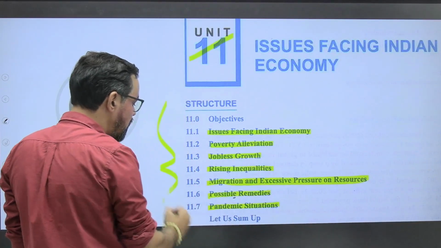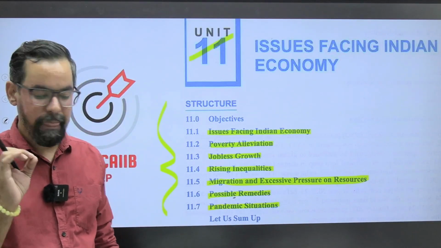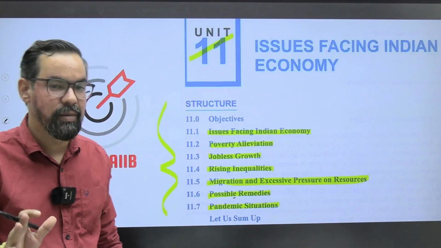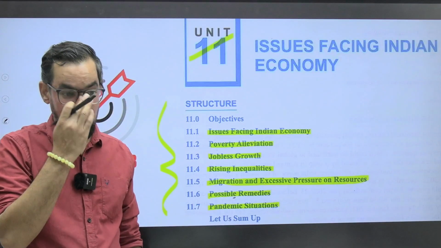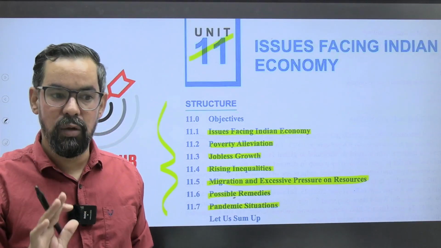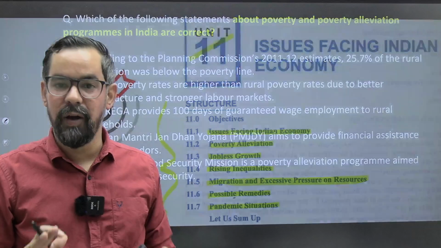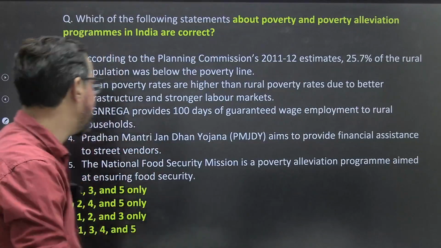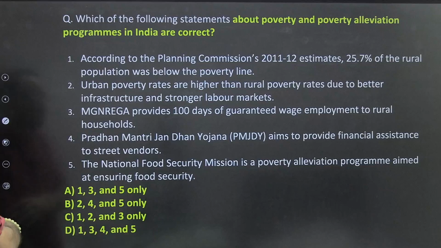You can expect half mark to 1 mark questions based on this unit. Most of the time they ask half mark and 1 mark questions, and it is statement driven and doable. आप आसानी से इसको सॉल्व कर लेंगे अगर आपने पिछले 10 यूनिट को बहुत अच्छे से पढ़ा हुआ है. So without any further delay, we will start today's discussion with the very first question on your screen.